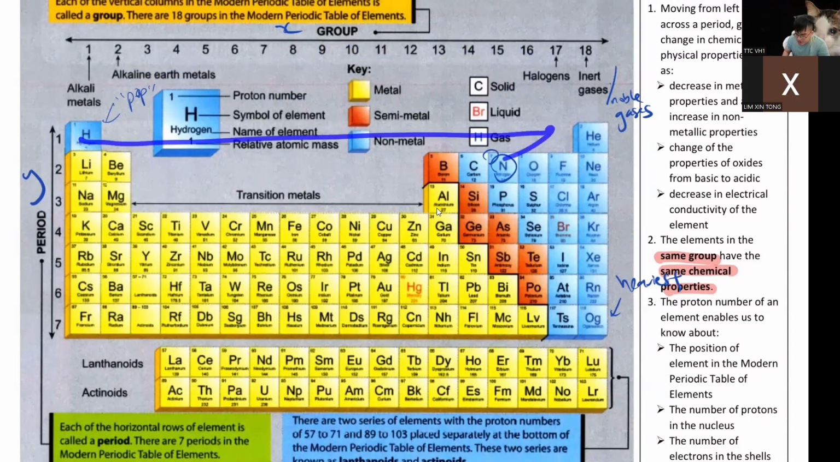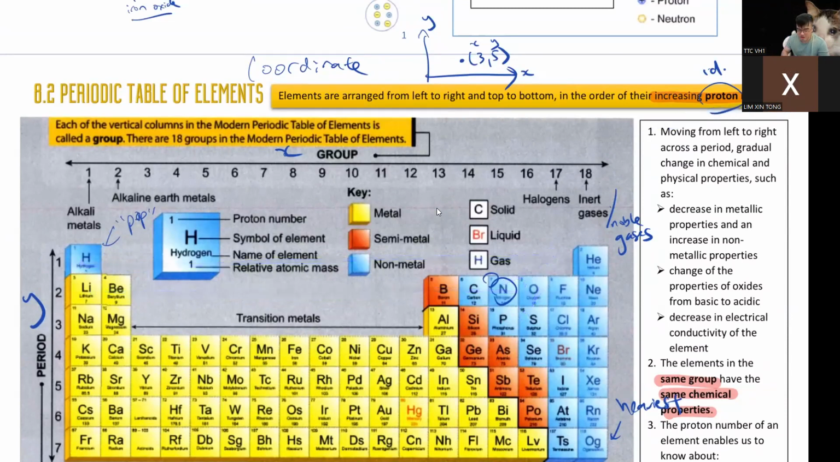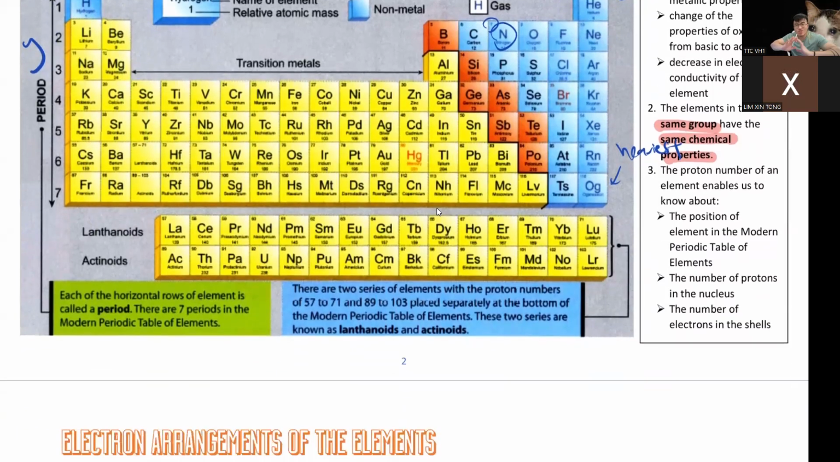This table is arranged according to increasing proton number, going from left to right, and top to bottom. Proton number 1, proton number 2, proton number 3, 4, 5, 6, 7, 8. And everyone is arranged according to the same characteristics. Same group, same chemical property. Same group behave the same. That's all you need to know. You are not memorizing anything. You just need to know where they are, and how you use this table.